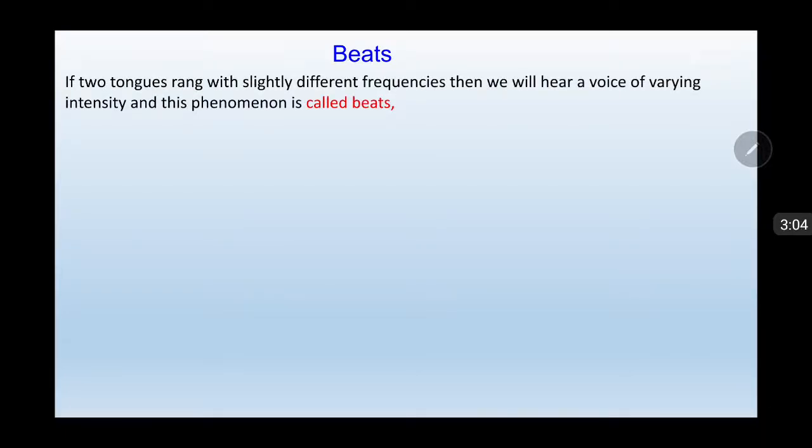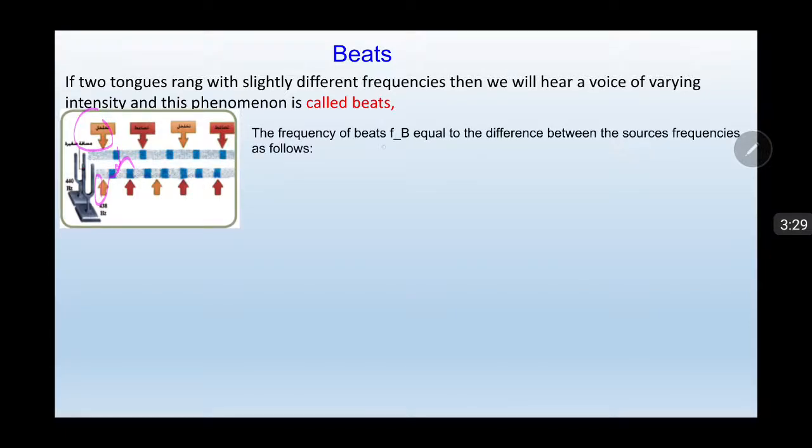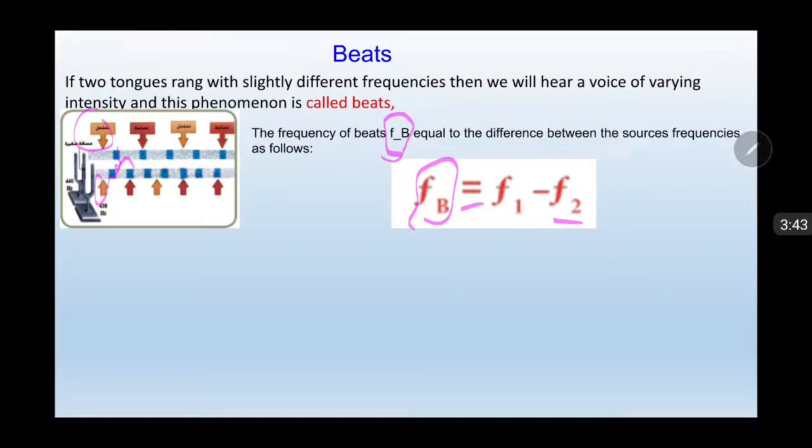Beats. If two tuning forks ring with slightly different frequencies, then we will hear a sound of varying intensity, and this phenomenon is called beats. For example, two tuning forks. The frequency of the beat, we can show FB, is equal to the difference between the sources' frequencies, as in the following equation: FB equals F1 minus F2.